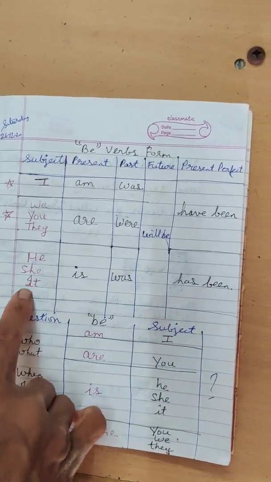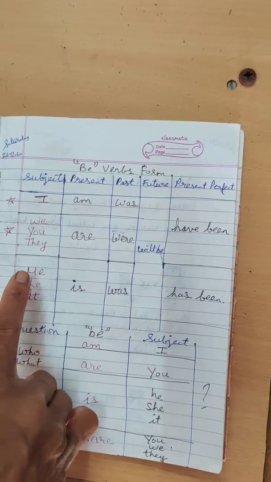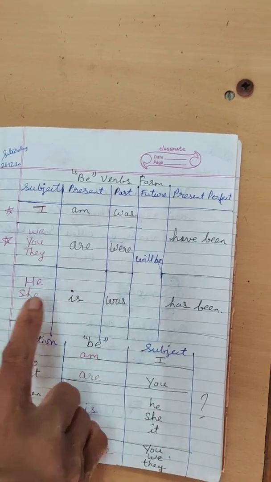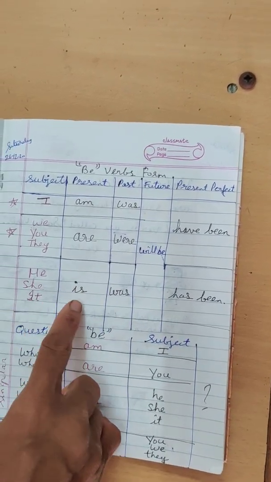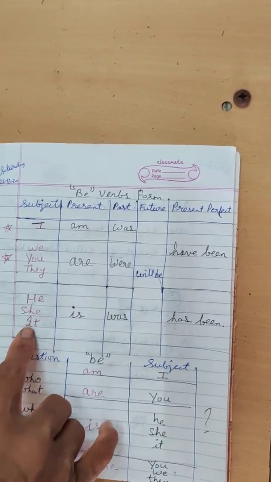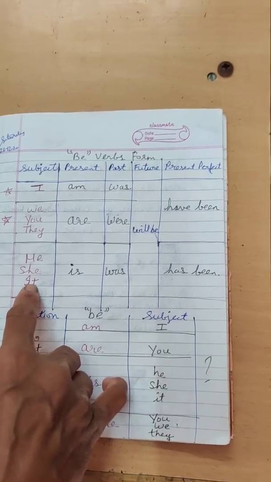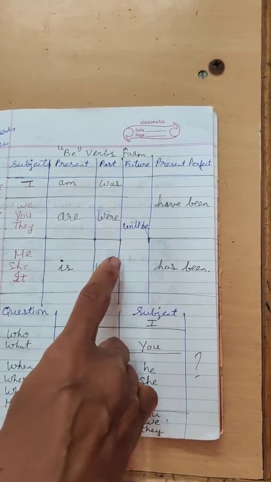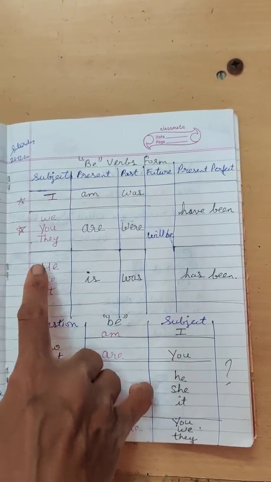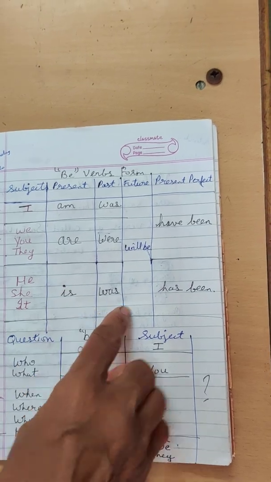He, she, it are the singular forms. So he is. He is a boy. She is a girl. It is a beautiful place. It is used for a thing or place. So it is. And for the past tense, he was, she was, it was.